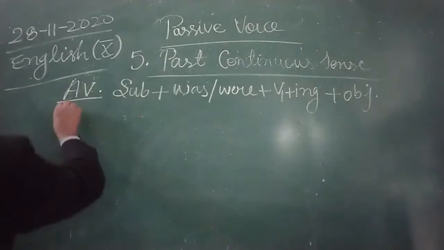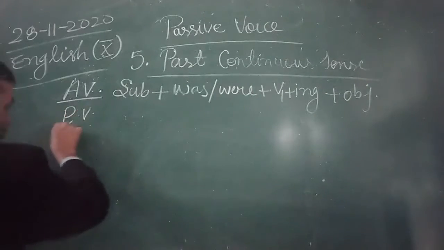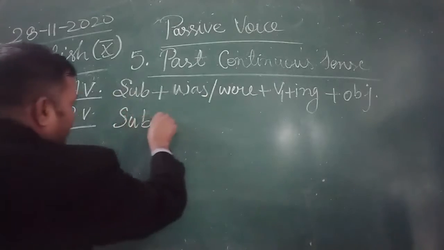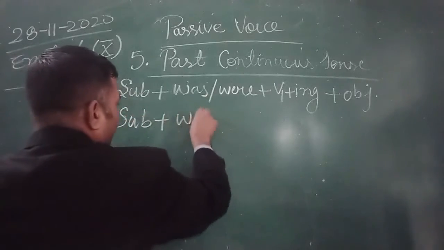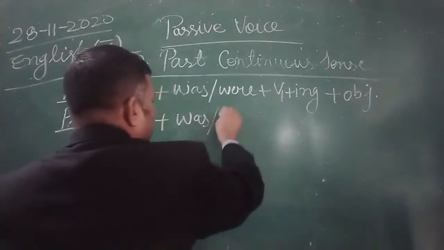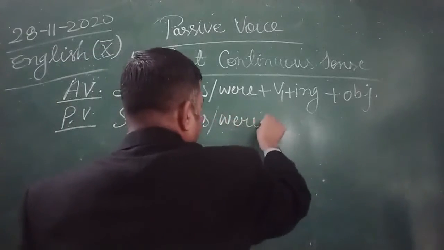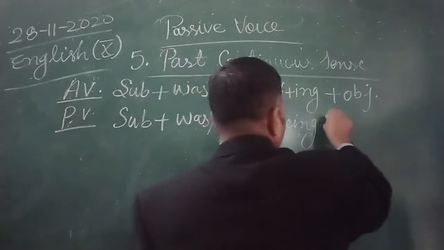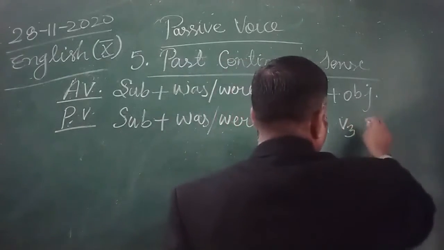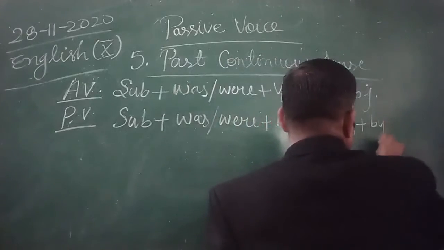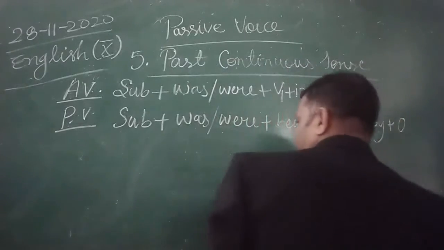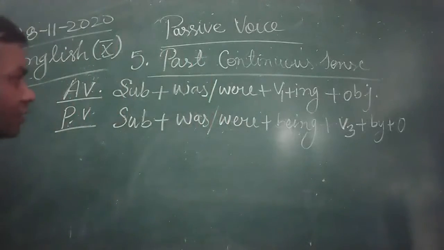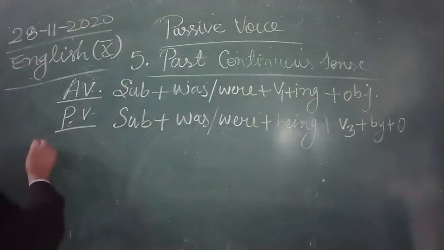In passive voice we all know object becomes subject. In all continuous tenses being is used, so was, were plus being is used, the third form of verb, by and object. Okay, so now let us understand with the help of example.